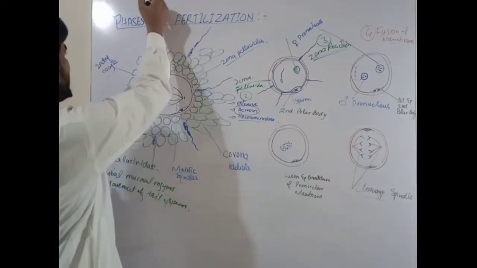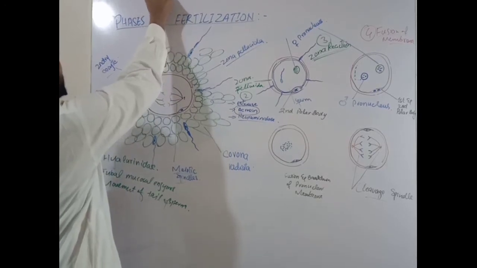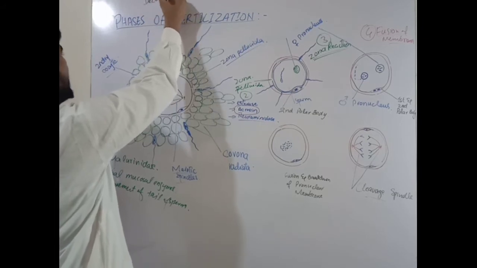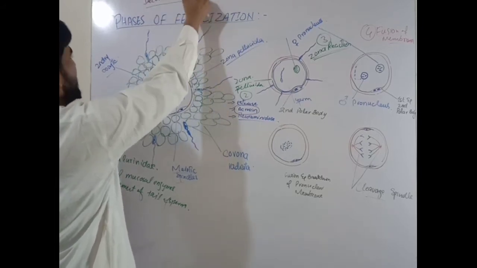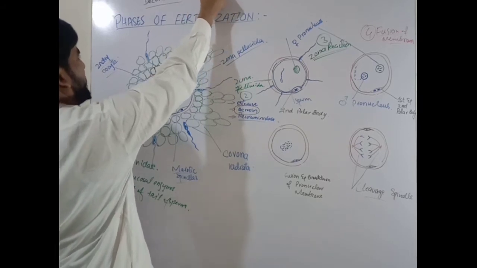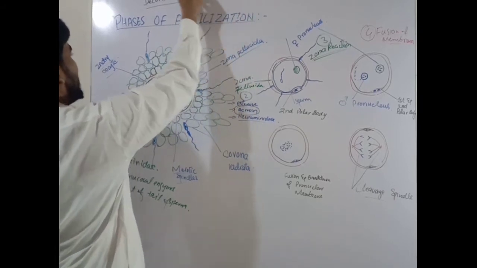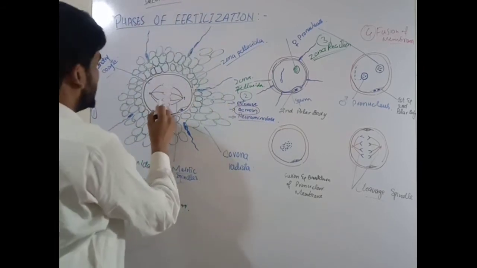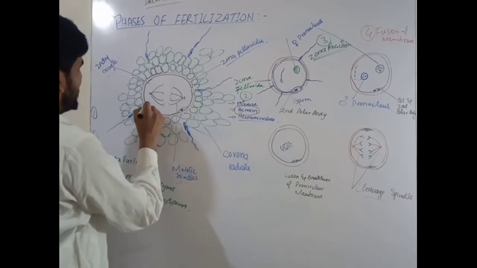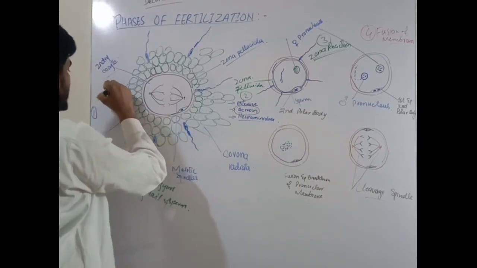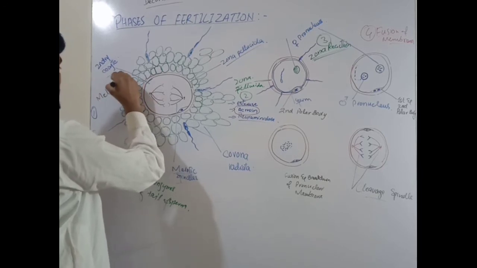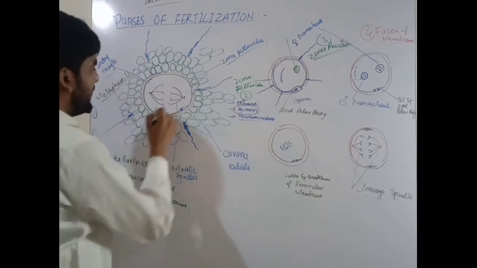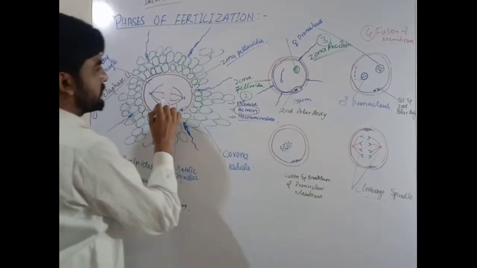Nucleus is present in two forms. It may be condensed or decondensed. Decondensed form is when the cell is dividing. When the cell is in the non-dividing stage, it is condensed. So at this point, still the secondary oocyte is at metaphase 2, metaphase of meiosis 2. It is in the decondensed form.